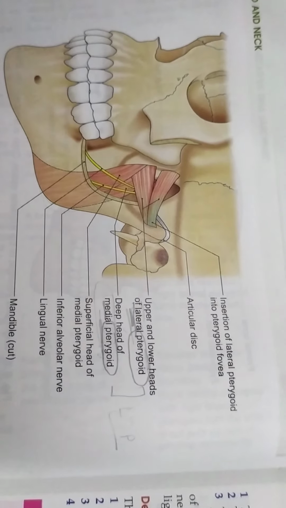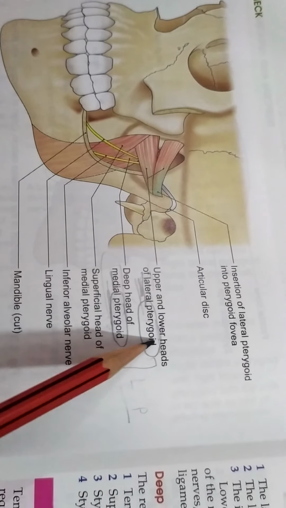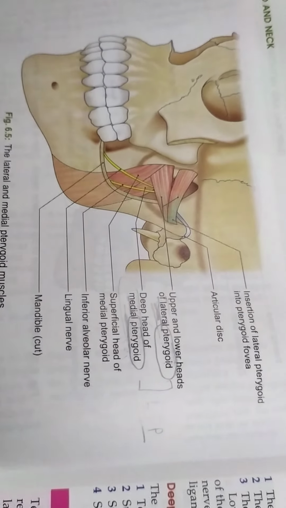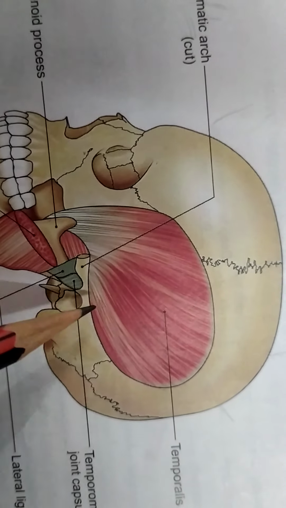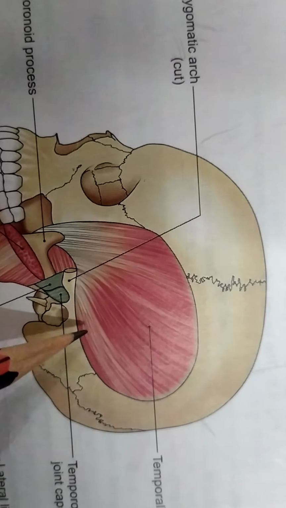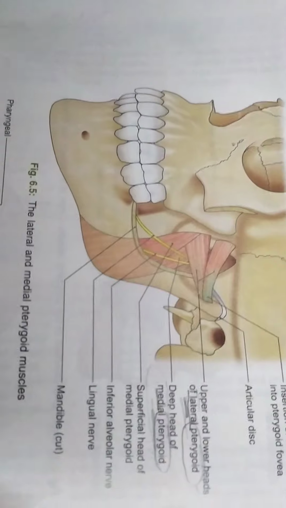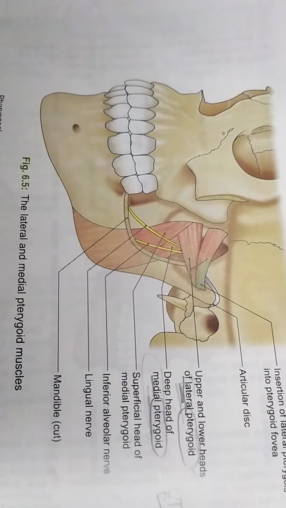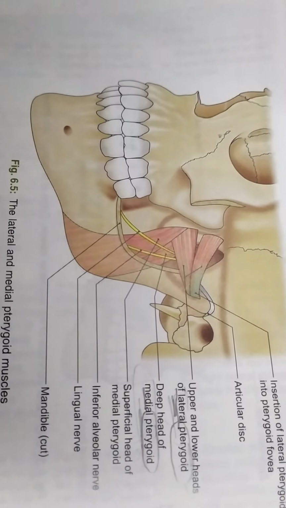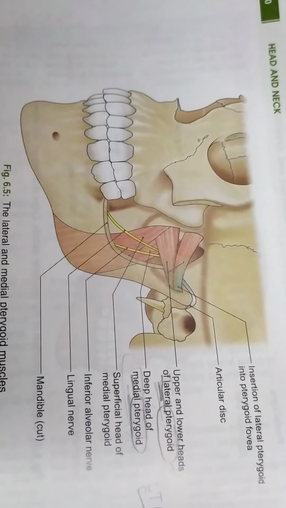Okay. Coming to the protrusion and retraction, the medial and the lateral pterygoid participate in the protrusion of the mandible, while the posterior fibers of the temporalis muscle participate in the retraction of the protruded mandible. And the last movement of the mandible is the side to side movements or the chewing movements. In this, again, the lateral and the medial pterygoid muscles of both the sides are involved, and they contract alternatively. Okay, so this was all about the muscles of mastication.